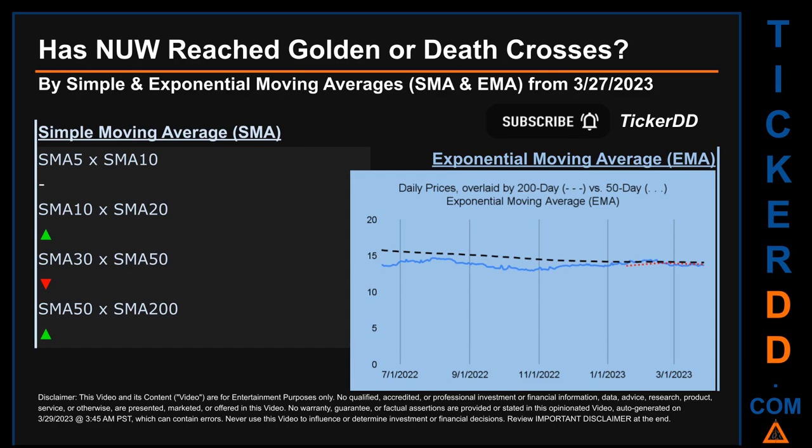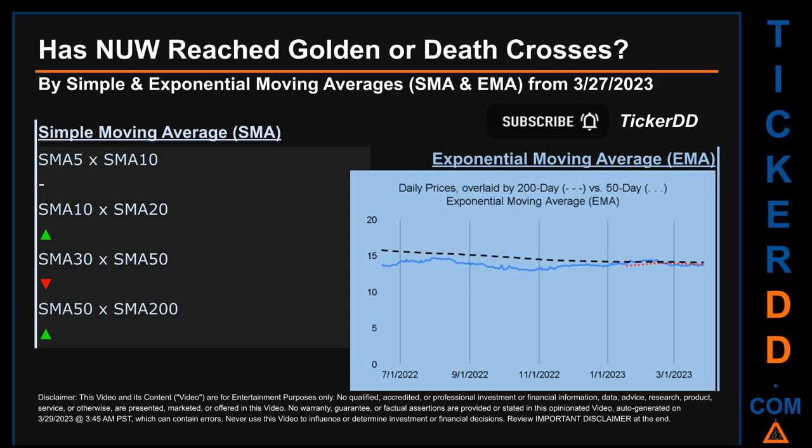Vice versa, a death cross is a bearish signal when the short-term crosses below its long-term moving average. For our opinionated analysis off third-party and abstracted data, we decided to look at both simple moving average, SMA, and exponential moving average, EMA. The latter calculates moving average by giving more weighting to recent prices. For EMA, you can be the judge. Look at the generated graph on this page. Has the 50-day EMA line, which is in red, crossed above or crossed below the 200-day EMA line, which is in black? If no crossing can be seen, then no signal could be had. The blue line is daily end-of-day prices.